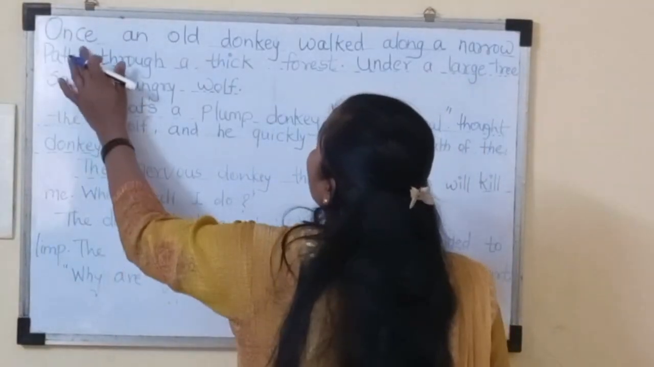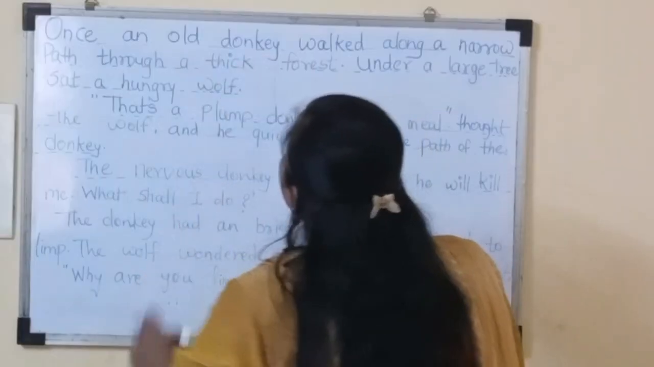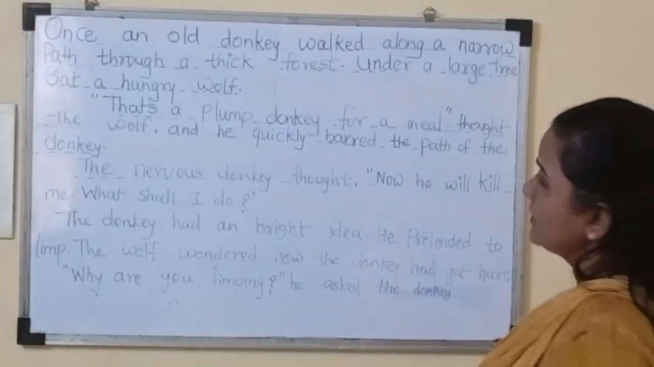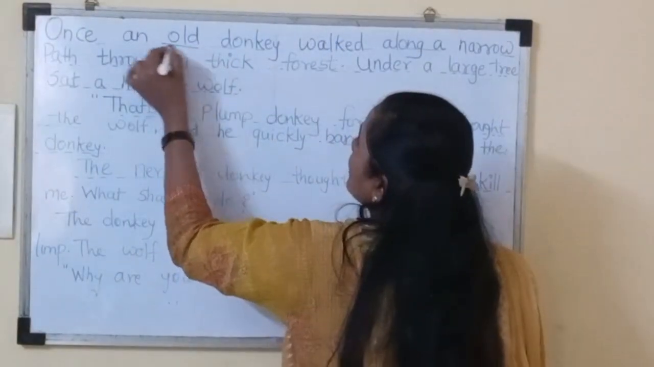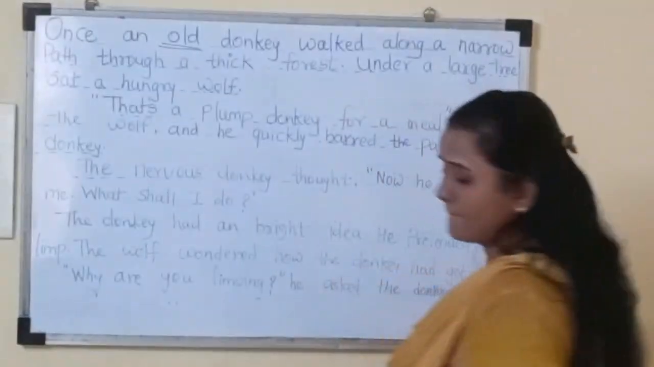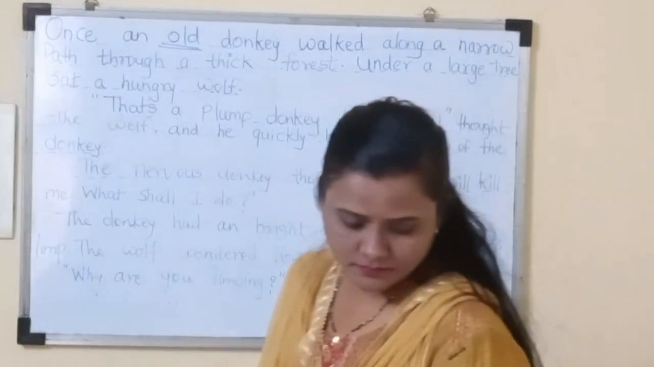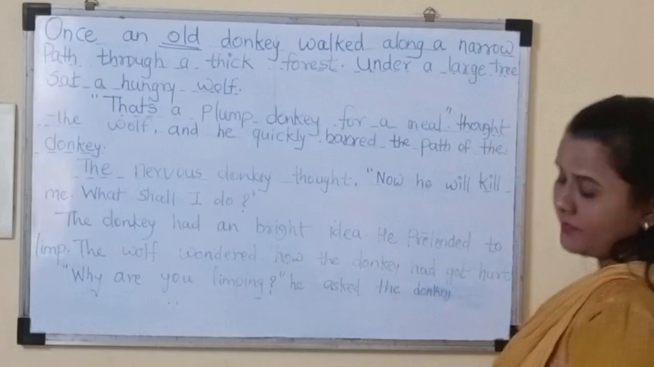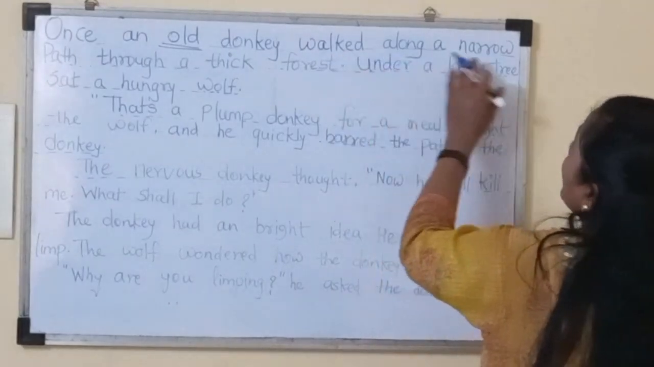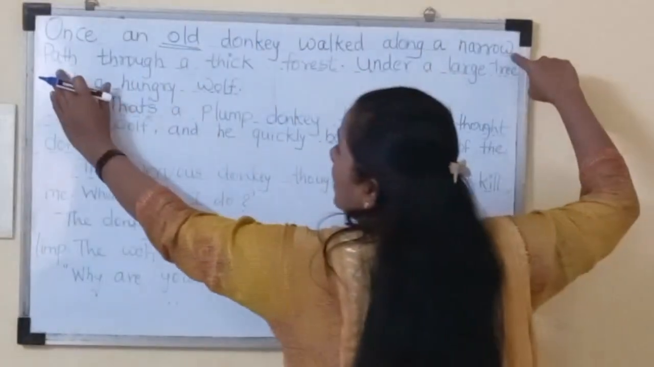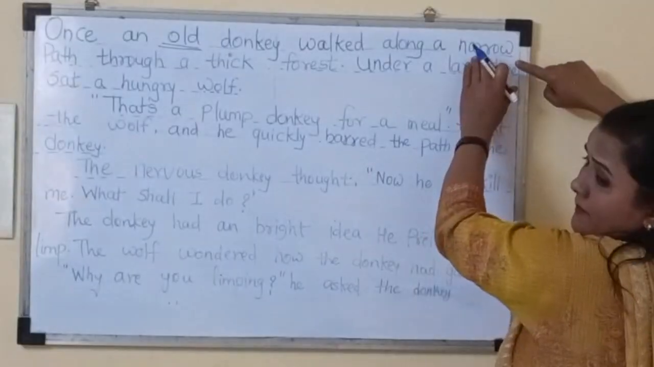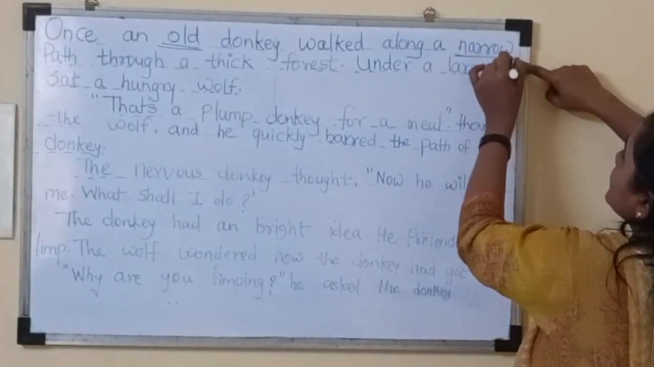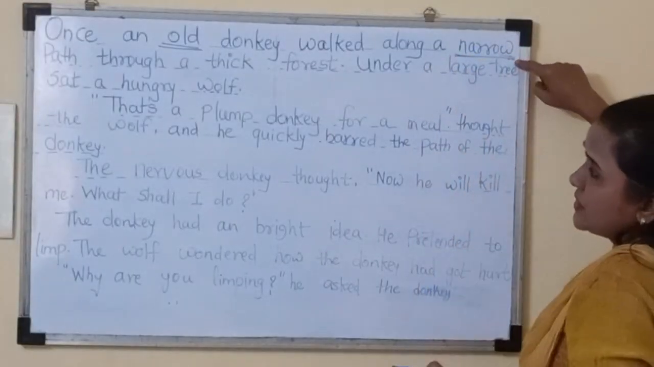Tell me. Once an old donkey. Here, old is what? Adjective. So underline the word old. Write it down. Then walked along a narrow path. Path is there, but how is the path described? Narrow. So a describing word is always an adjective. So narrow is an adjective here.